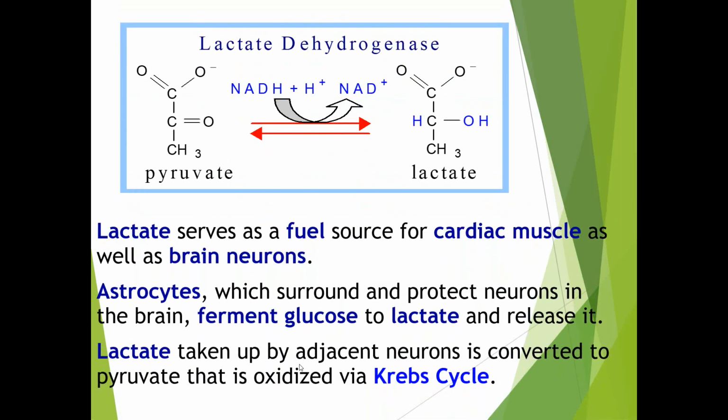Lactate serves as a fuel source for the cardiac muscle as well as the brain neurons. The astrocytes, which surround and protect the neurons in the brain, ferment glucose to lactate and release it. The lactate taken up by the adjacent neuron is converted to pyruvate, and that is oxidized via the Krebs cycle.